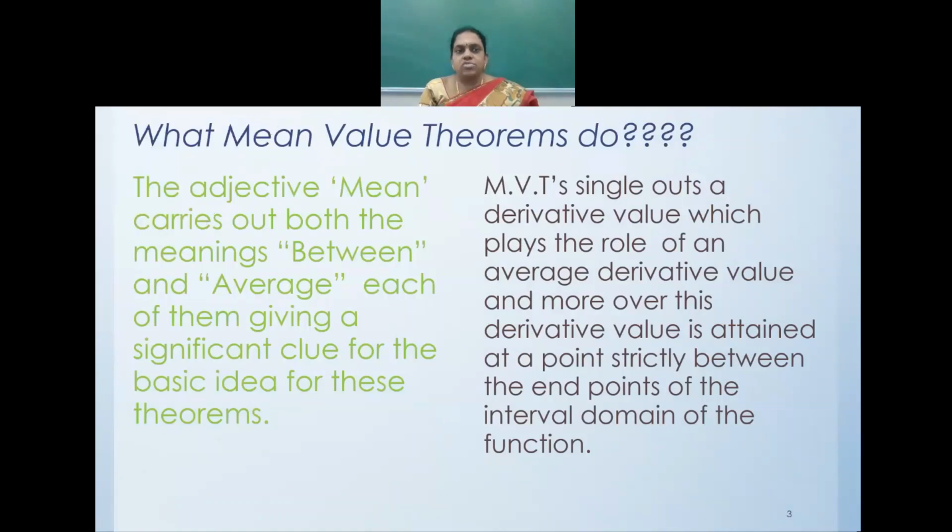The adjective mean carries both the meanings between and average, each of them giving a significant clue for the basic idea of these theorems. The mean value theorem singles out a derivative value which plays the role of an average derivative value, and moreover this derivative value is attained at a point strictly between the endpoints of the interval domain of the function.